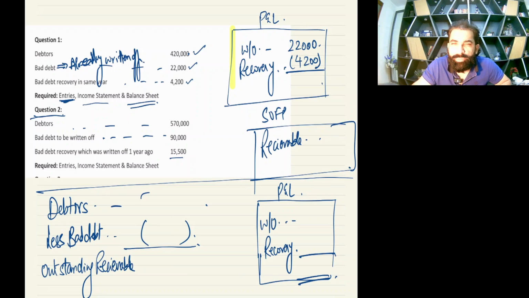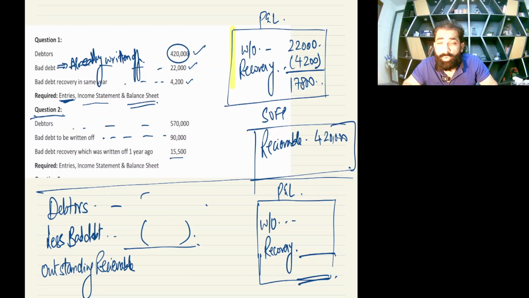So 22,000 minus 4,200 is, I think, 17,800. Okay. And now in the SOFP, this year end receivable is reported, so 420,000. But yes, let me remind you that in SOFP you need to write net receivables, but in this question there is no allowance, so I'm just writing receivables.